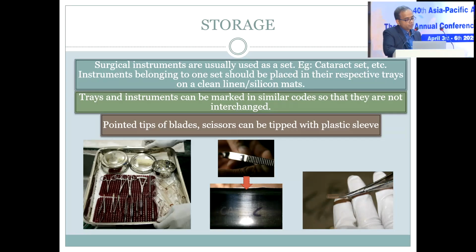Storage: surgical instruments are usually stored as a set, we know that. So each cataract set and the instruments belonging to it should be kept in their respective trays only. That should be something your staff should follow. Trays and instruments can be marked with similar codes so that they are not interchanged, and pointed tips, blades and scissors should be kept in a plastic sleeve. So your silicone or plastic sleeve can be used.